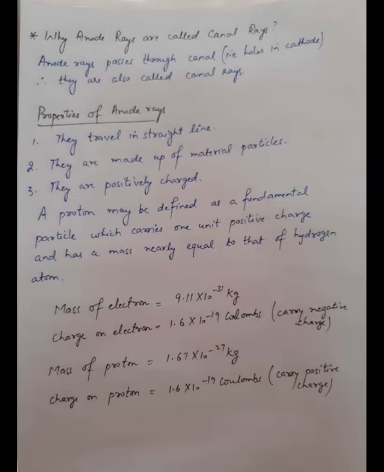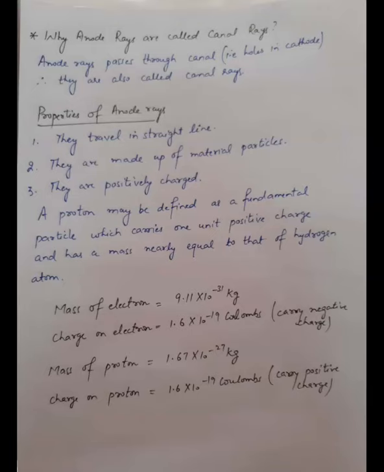Next, they are positively charged. How will you know about the positive charge? Because like charges repel and unlike charges attract. So by applying a magnetic or electric field, they will deflect towards the negatively charged plate. So scientists named these anode rays, or positively charged particles, protons.